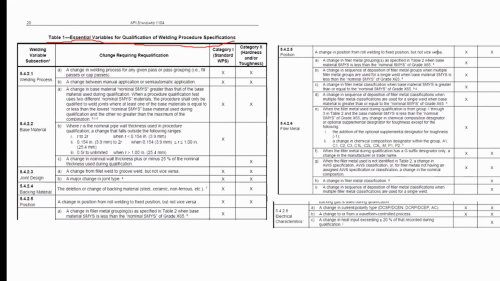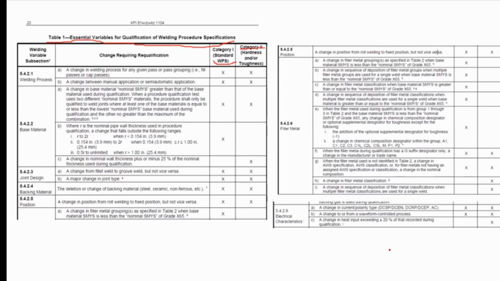As you can see here, it is stated here as essential variables. There are two categories here. The standard WPS refers to the procedure that will not require toughness test here. And this one, category 2, refers to the criteria in which toughness tests may be required. So you can check each of the choices here.